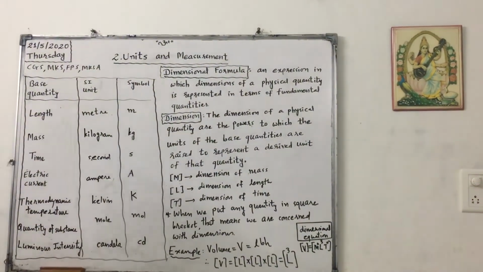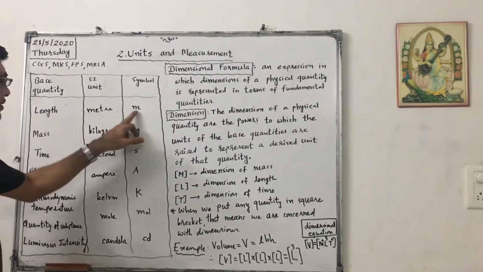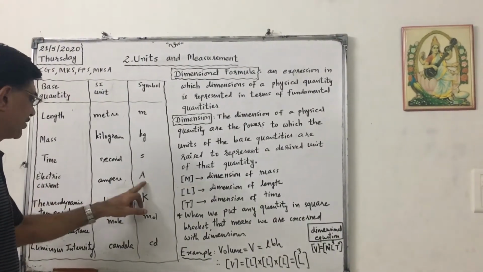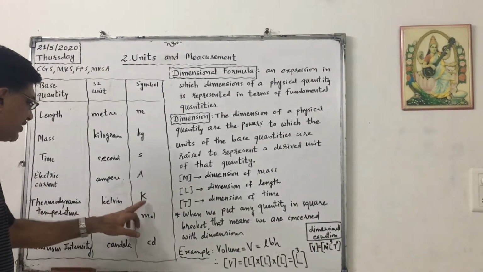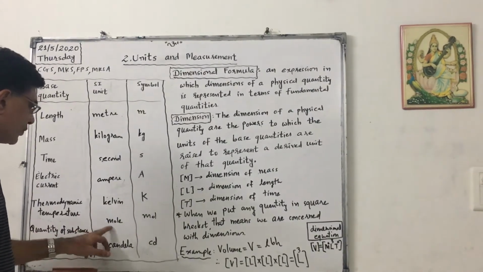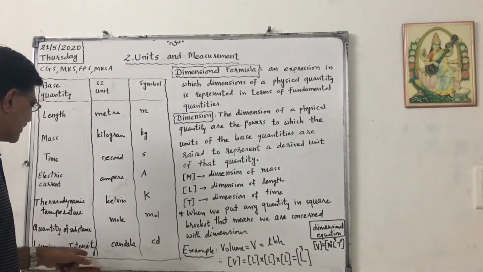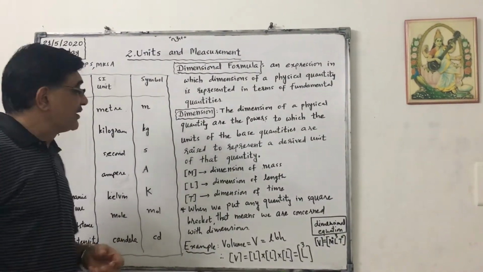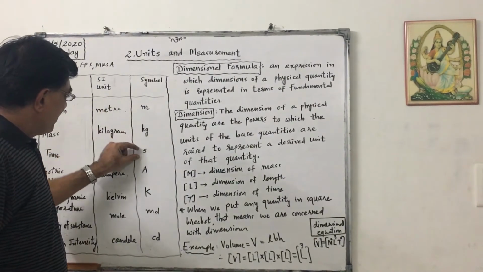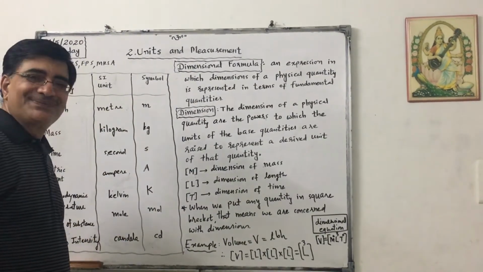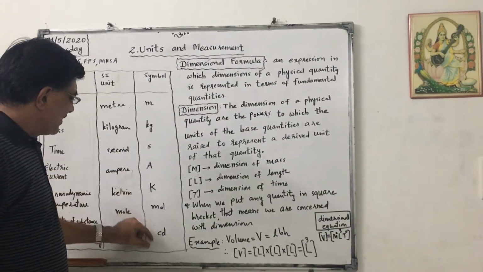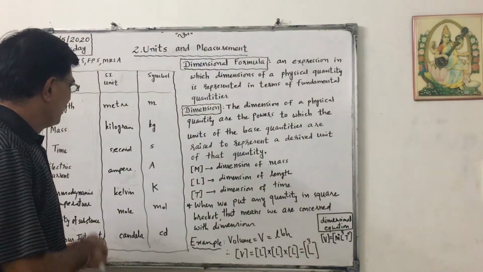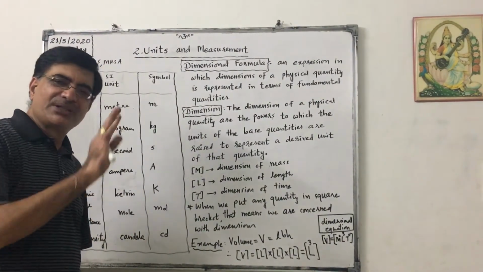We discussed last time: length, meter, m; mass, kilogram, kg; time, second, s; electric current, ampere, A; thermodynamic temperature, Kelvin, capital K; quantity of substance, mole, mol; and luminous intensity, candela, cd. I told you that you can easily remember this: MKS, AK, CD mole. Easy way to remember. Now these 7 quantities will remain with us all the time.